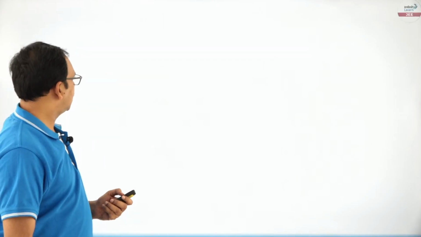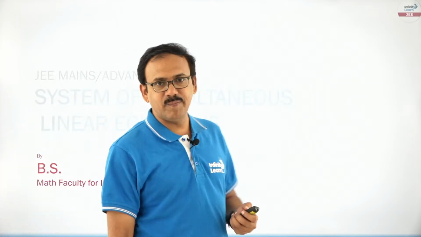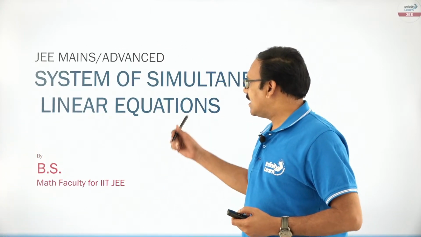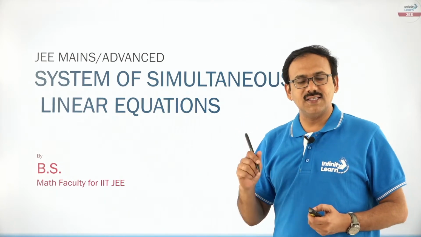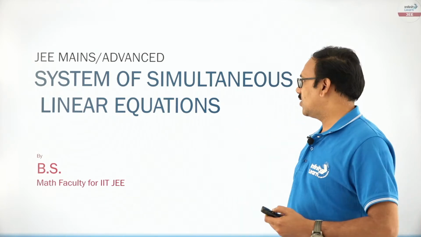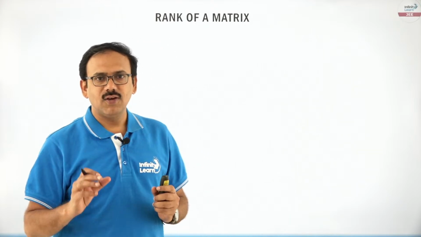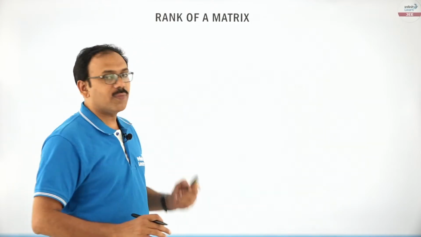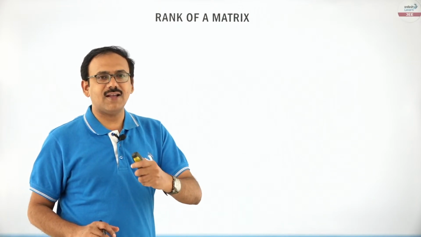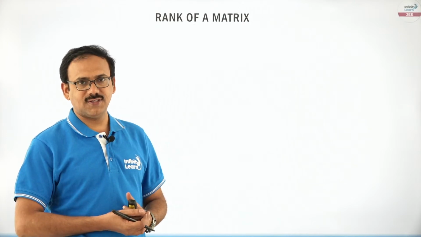The title is, as I told you, system of simultaneous linear equations. Even though this is a small subtopic, what you need to know to enter the topic is what the rank of a matrix is and how to find the rank of a matrix.